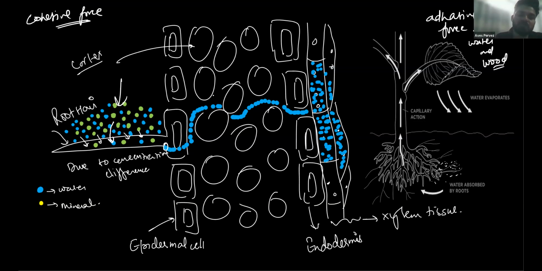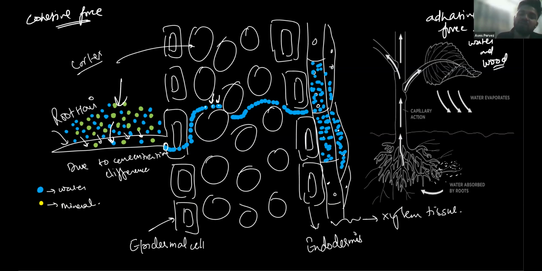For example, the water reaches this region. Now, when it reaches this region, it will also attract this particle, and this particle will attract this one. In a similar way, if one particle moves upwards, it will attract the previous one, and the previous one will attract the one before that, and they form a chain-like structure. So, water is simply absorbed by the root first due to concentration difference.